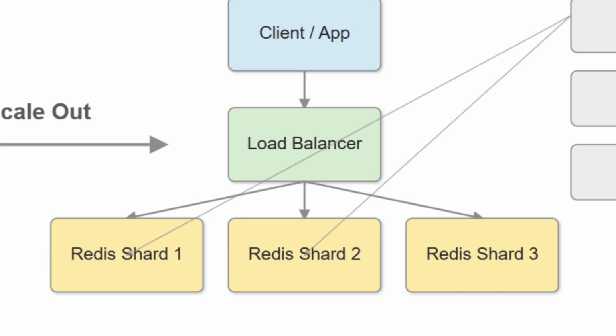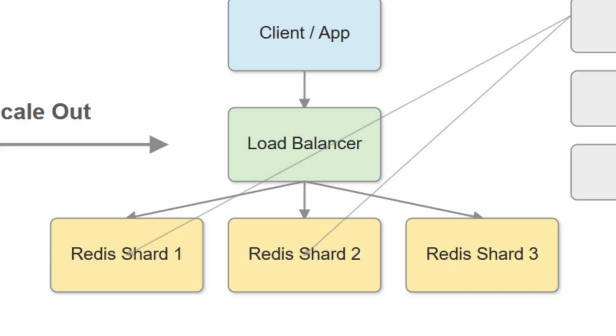Think of it like a grocery store, moving from one overwhelmed cashier to a dozen specialized checkout counters, each handling a specific line. Cache sharding splits your data across multiple Redis instances based on keys, turning one overworked server into a fleet of specialized ones. The benefits are clear. You get horizontal scalability, meaning you can just add more cache instances as traffic grows, and crucially, fault isolation. If one cache fails, it doesn't bring down your entire system. This parallelizes the load, dramatically improving overall performance.